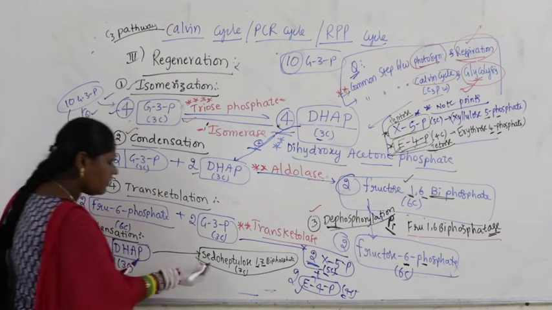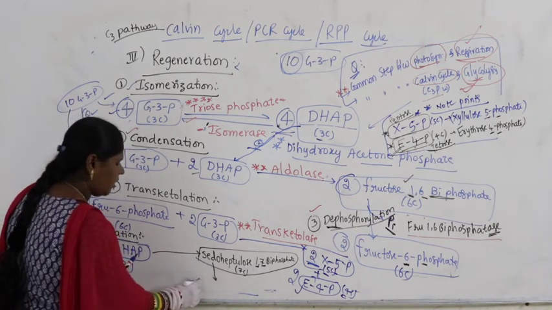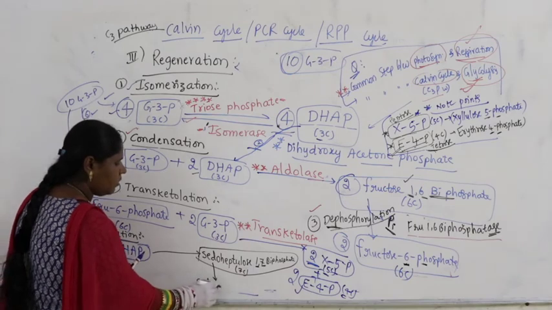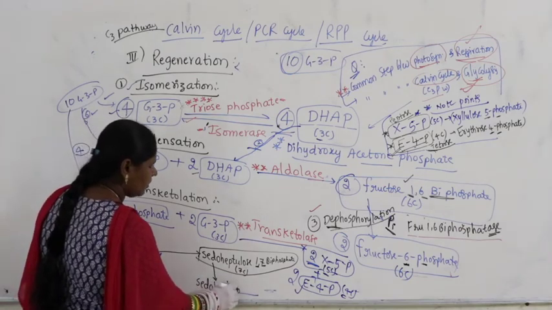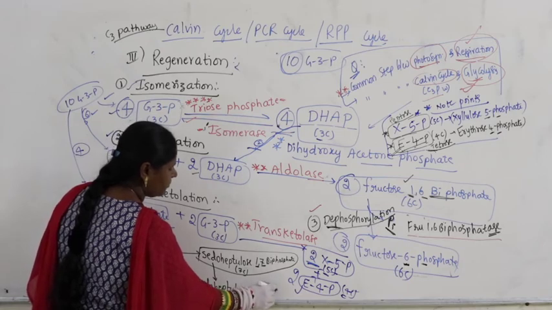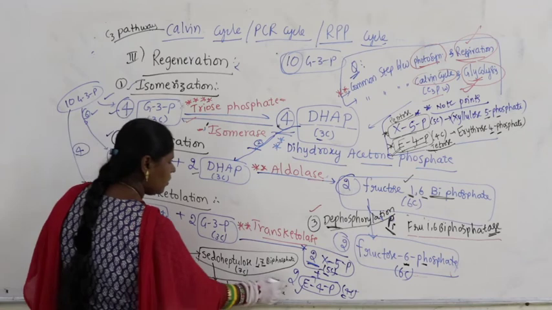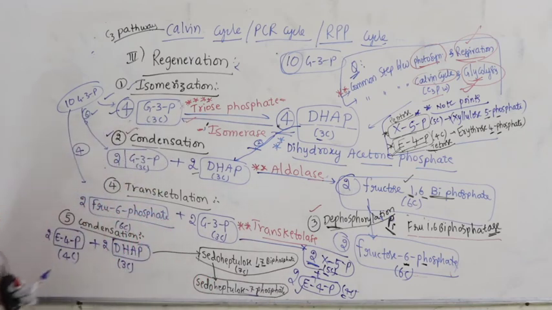Now this further converts immediately into the compound pseudoheptulose 7-phosphate. Immediately gets converted into pseudoheptulose 7-phosphate.